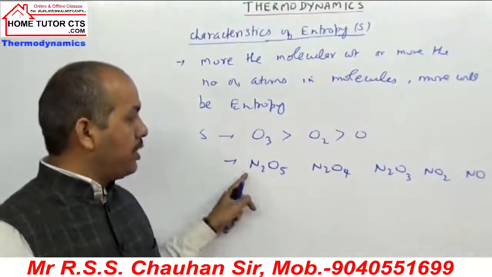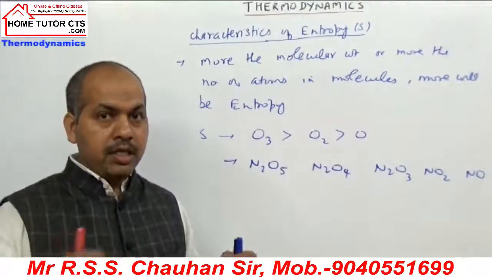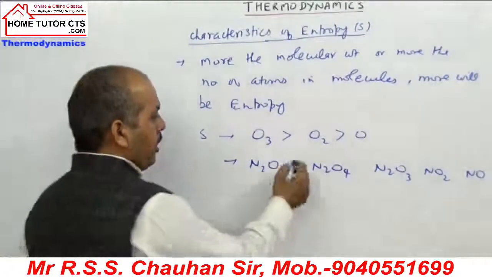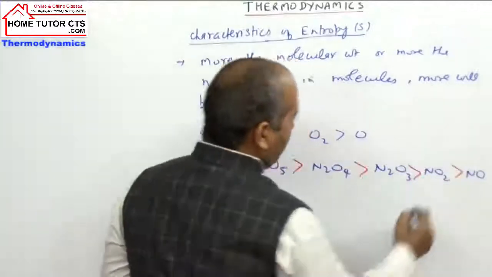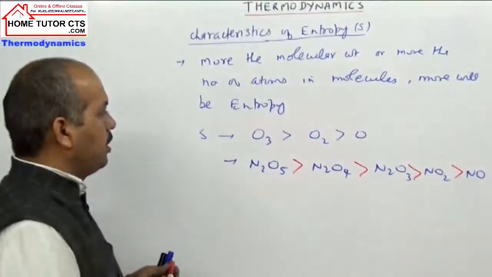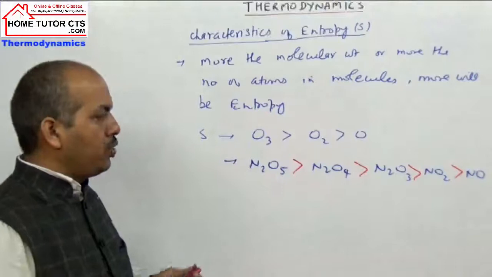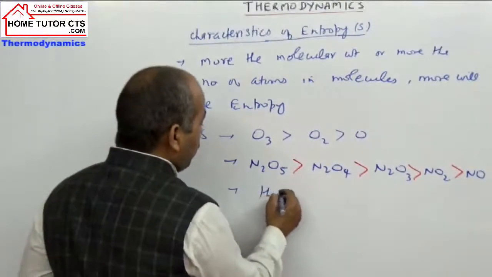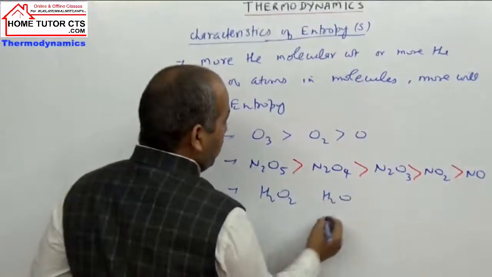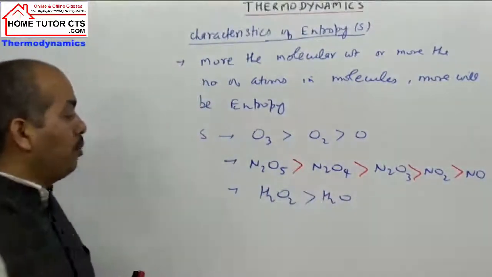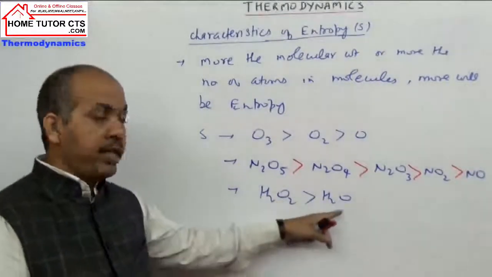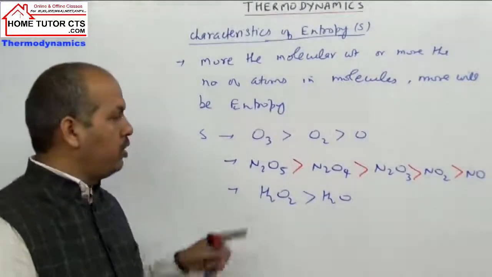So for that kind of case, if the molecule has more atoms, it can have more entropy, more randomness in molecular structure as well. So entropy change will vary accordingly. So N2O5 entropy is higher than N2O4, then N2O3, then NO2, then NO. Let's take molecules H2O2, H2O. Again in this case entropy is more for hydrogen peroxide than for water molecules.